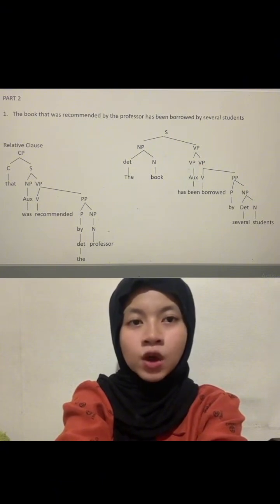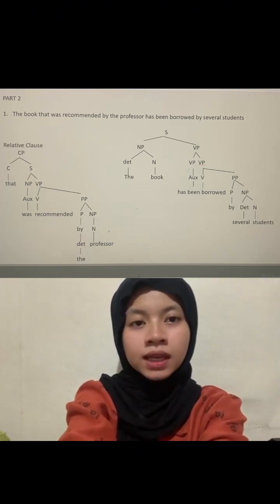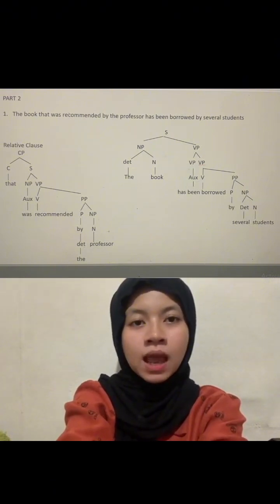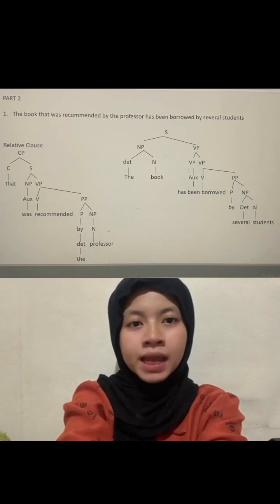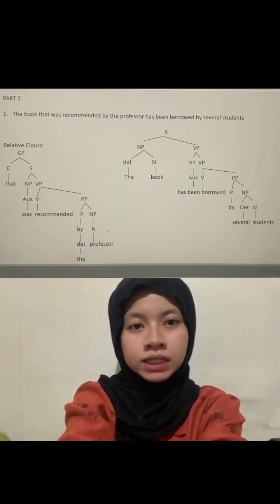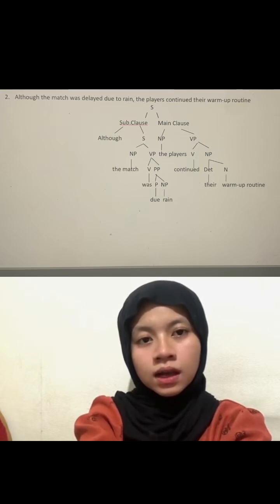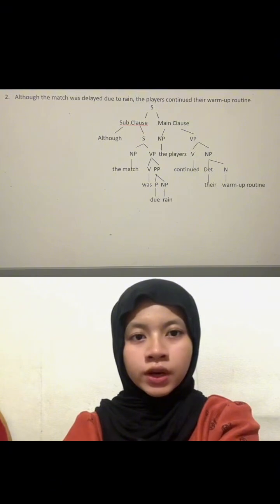Verb phrase or VP: was recommended. Was is the auxiliary verb indicating past tense. Recommended is the past participle indicating the action in passive voice. Prepositional phrase or PP: by the professor. By is the preposition indicating the agent. The professor is the noun phrase acting as the agent, or the one who recommended the book. The second sentence: Although the match was delayed due to rain, the players continued their warm-up routine.